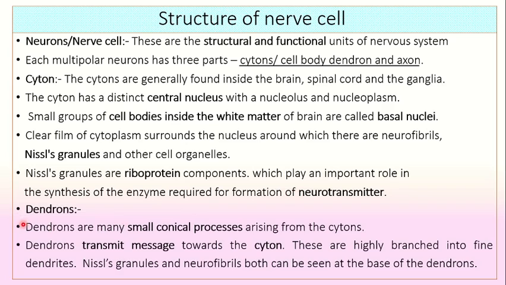The next is dendron. Dendrons are many small conical processes arising from the cytons. Dendrons transmit messages towards the cyton. These are highly branched into fine dendrites. Nissl's granules and neurofibrils both can be seen at the base of dendrons.